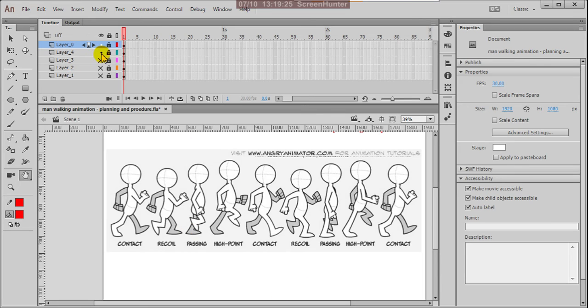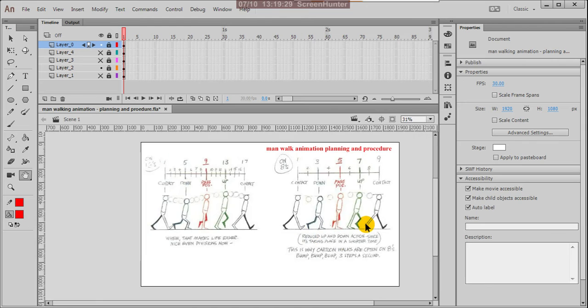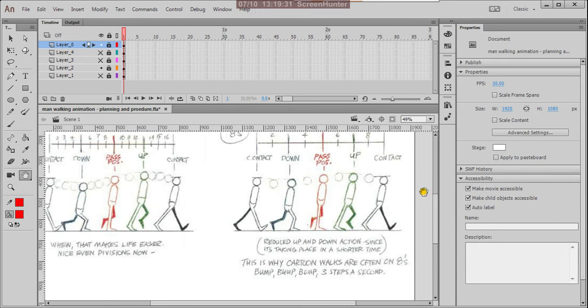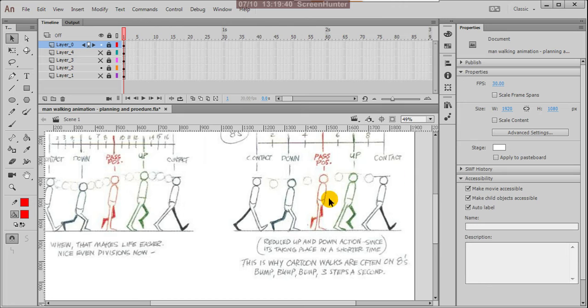Generally cartoons walk quickly. That is the reason for the 8 frame walk. Per second we are using 24 frames. Suppose by default here we plan 24 frames per second.